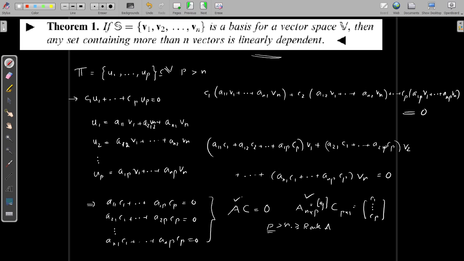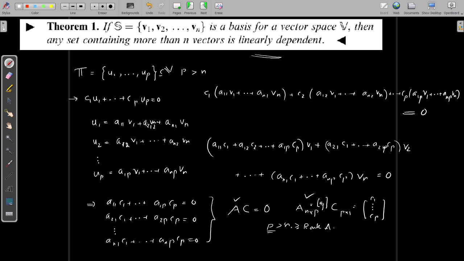Then this coefficient matrix has a rank which is less than the number of unknowns c1, c2, etc. cp. Therefore, the system has infinitely many solutions. It has a unique solution only if the rank is the same as the number of unknowns.